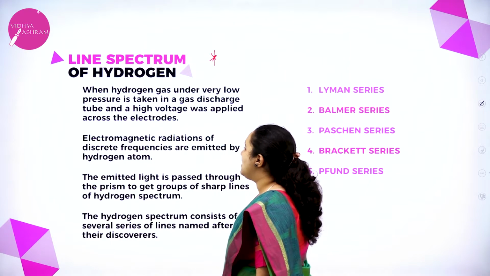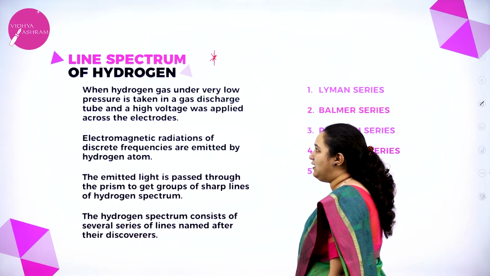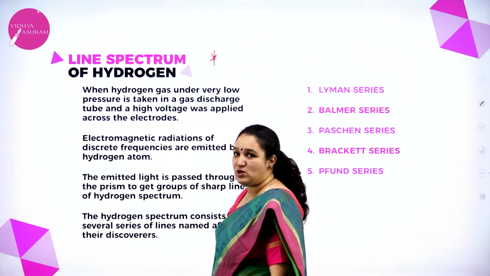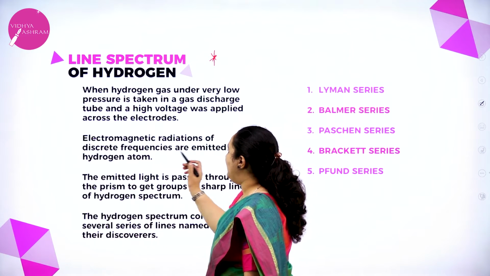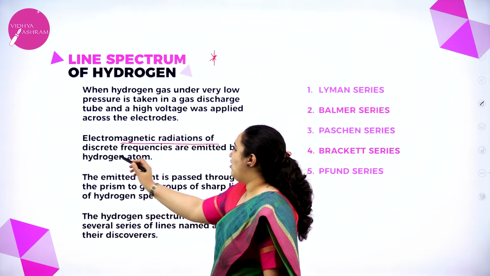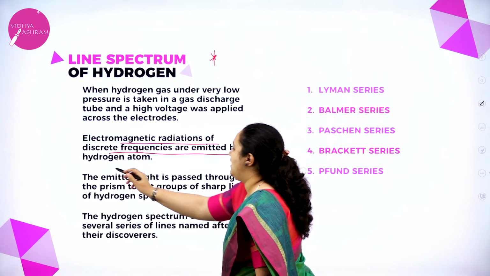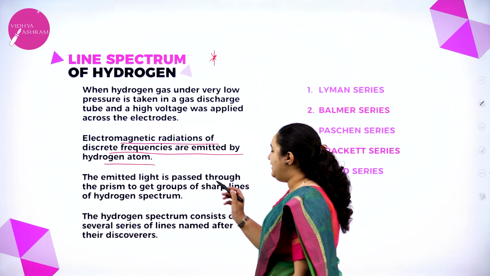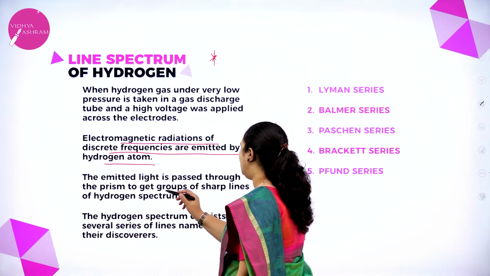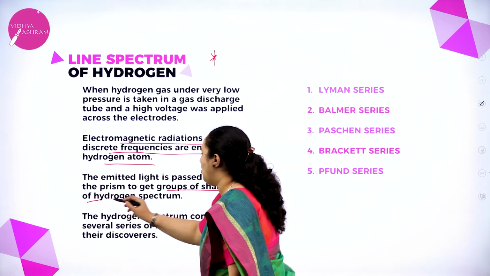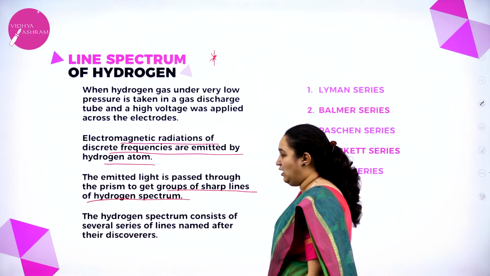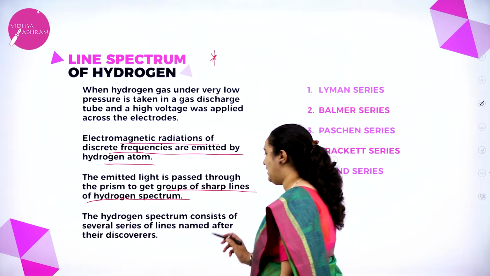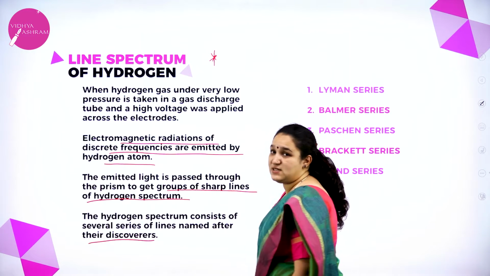When hydrogen gas under low pressure is taken in a gas discharge tube and a high voltage is applied across the electrodes, electromagnetic radiations of discrete frequencies are emitted by the hydrogen atom. The emitted light is passed through a prism to get a group of sharp lines of the hydrogen spectrum. The hydrogen spectrum consists of several series of lines named after their discoverers.